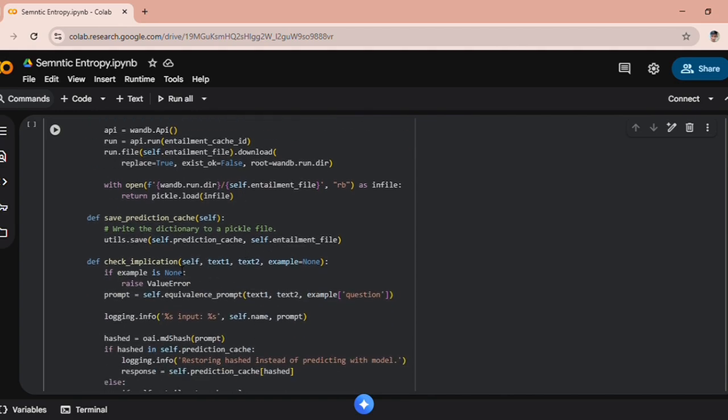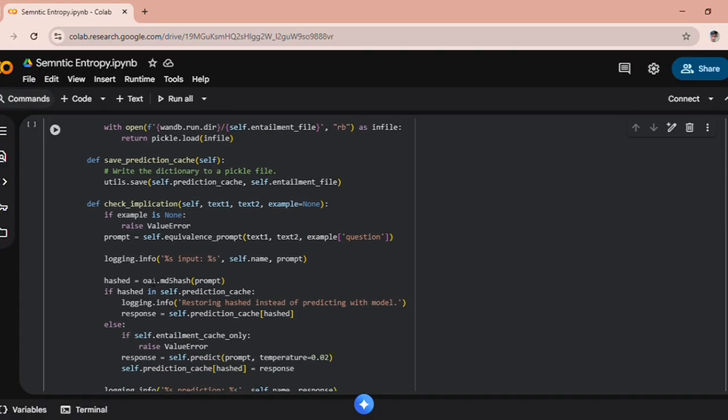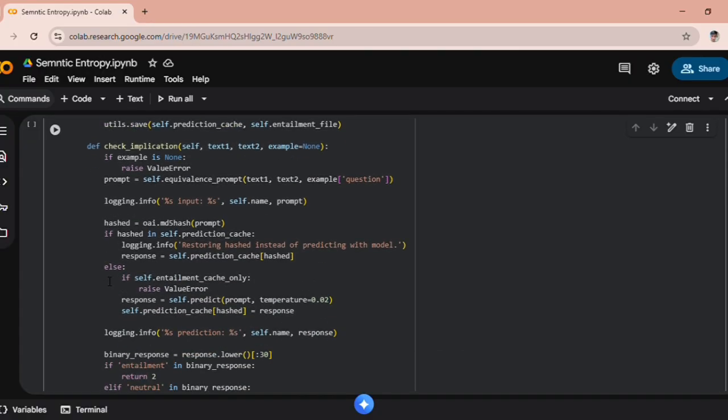This check implication function is the main method here. It builds a natural language prompt asking the model whether text 1 entails text 2. Each prompt is hashed, so we can check if we have computed this before. If the result is already cached, we reuse it. Otherwise, we call the model to predict whether the relationship is entailment, neutral or contradiction.